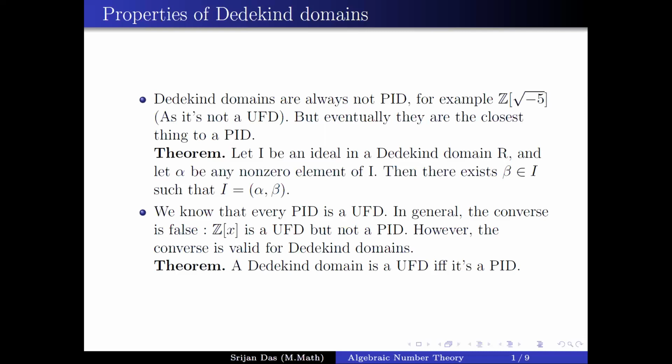Again, we know that every PID is a UFD, but of course every UFD is not a PID, like Z[x], where the ideal (2, x) is not a principal ideal. But the converse is valid for a Dedekind domain. As I said, for a Dedekind domain, if you have a PID it is of course a UFD, but also if it is a UFD, then it implies that it will be a PID.